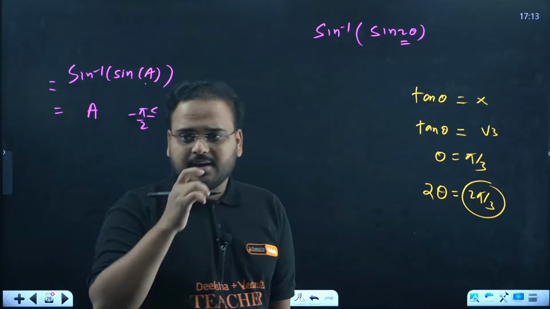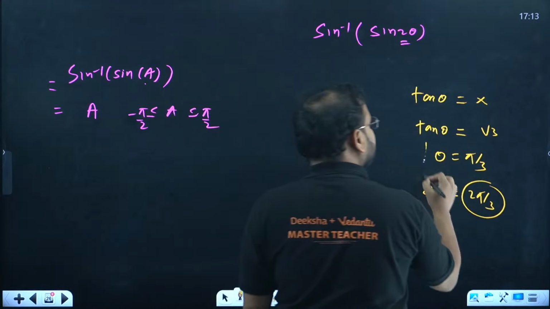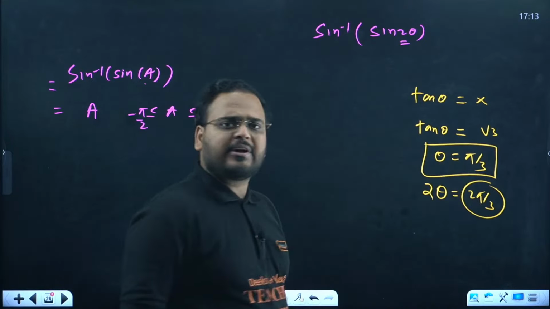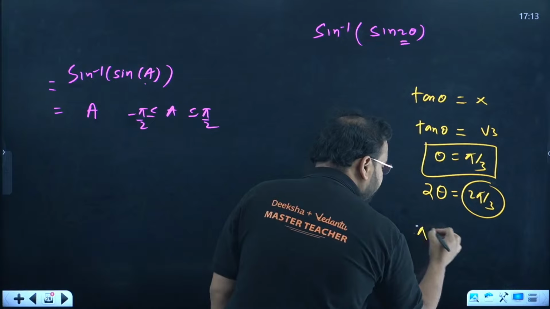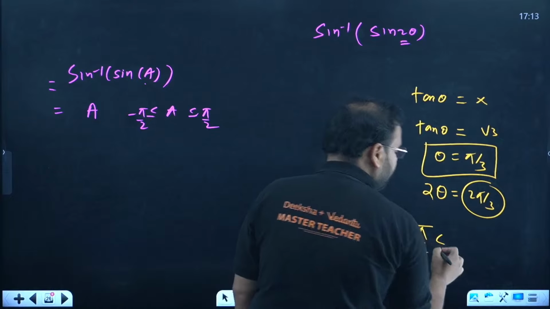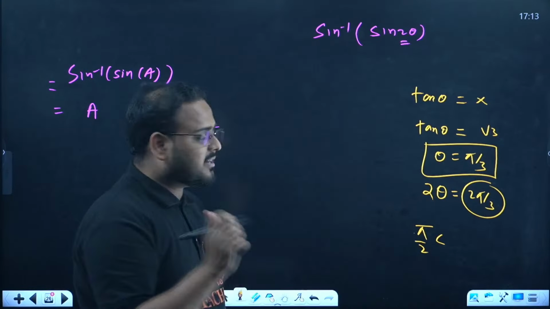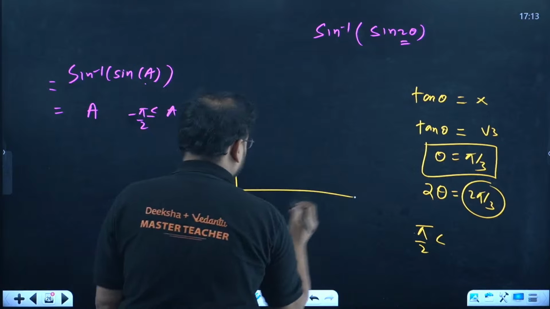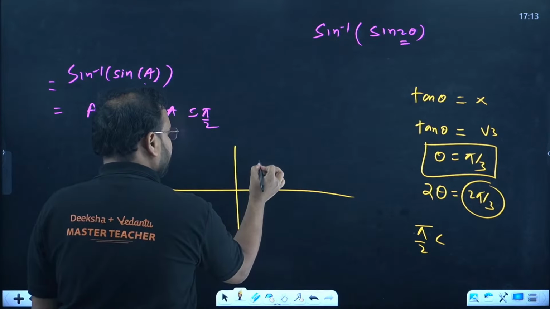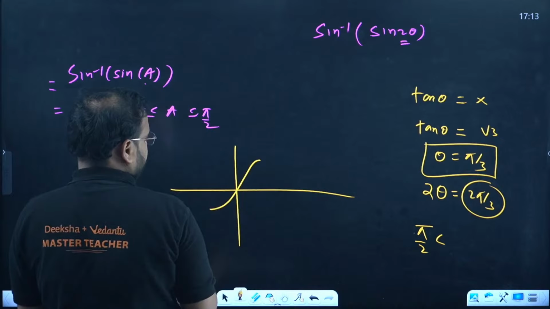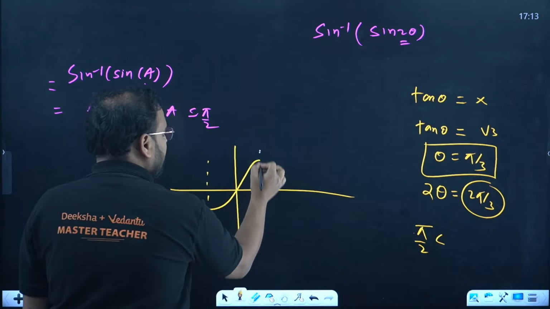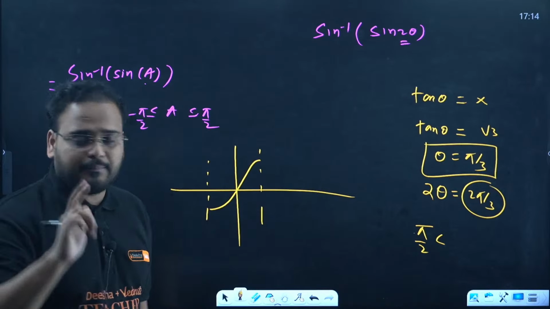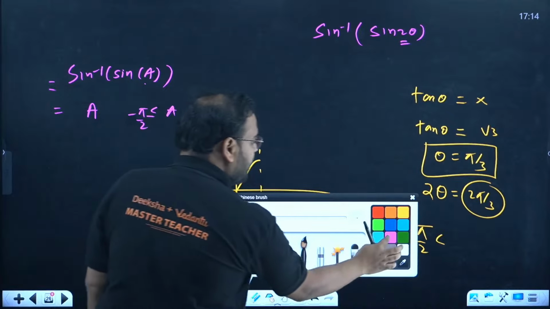Vicky, is it correct? If theta is 60 degrees, 2 theta is what? 120 degrees. At 120 degrees, where does it lie, after pi by 2, in which interval? Because sine theta has a fixed interval, if you remember. The interval for the inverse is this only. Right or not? For the inverse function we have to make it one-one and onto.